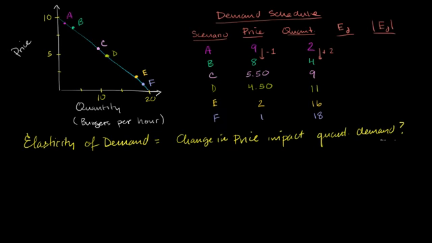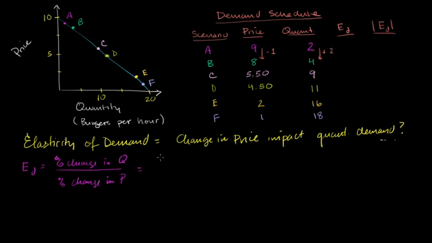Let's write it over here. I'll do it in A's color. The elasticity of demand, remember, is the percent change in quantity over the percent change in price. And so, what's our percent change in quantity?